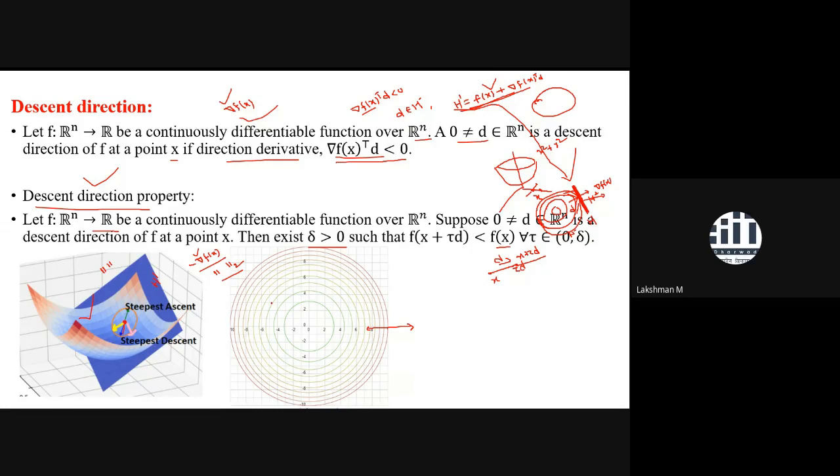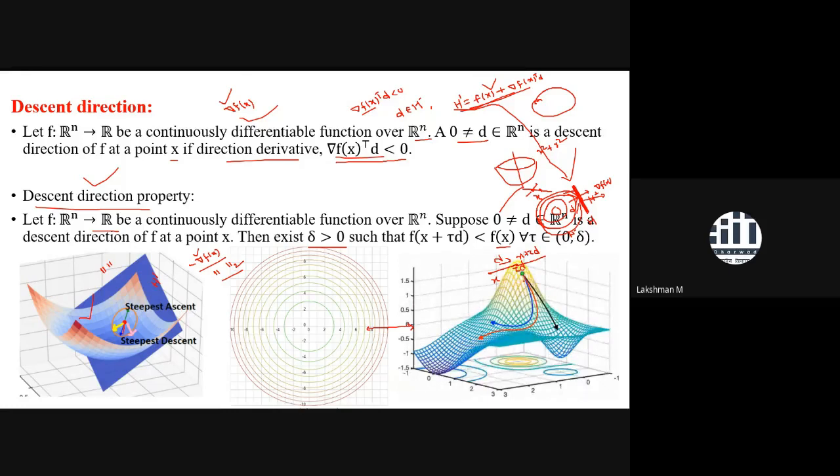But suppose your function is non-convex, then definitely you will have an issue with the descent direction. There are various descent directions, and some complexity will be there. Even if you switch this function from one direction, the descent direction does not look very nice in that case as well. So there are many possibilities to visualize descent direction. Other things we will discuss in the next class. I had already mentioned several stationary points in this slide. Try to go through every stationary point, and in the next class I will discuss in detail.